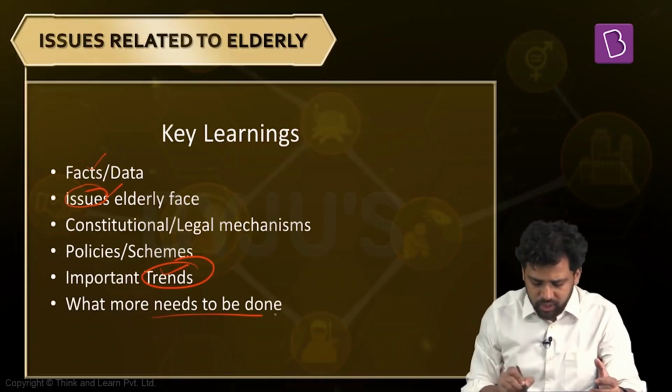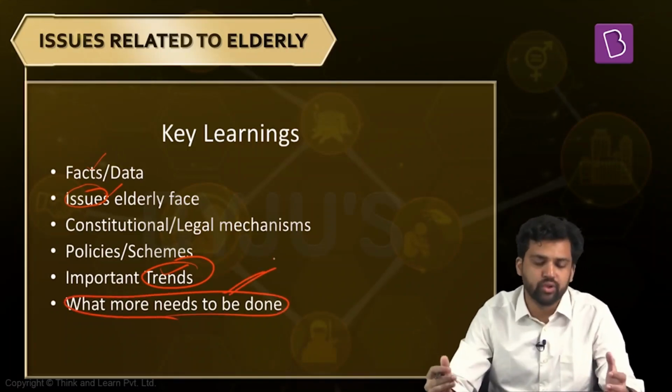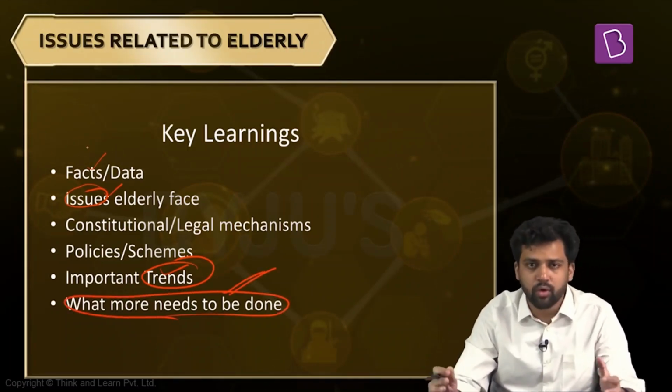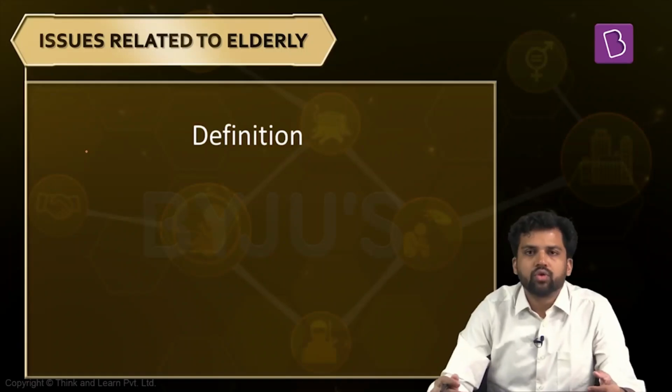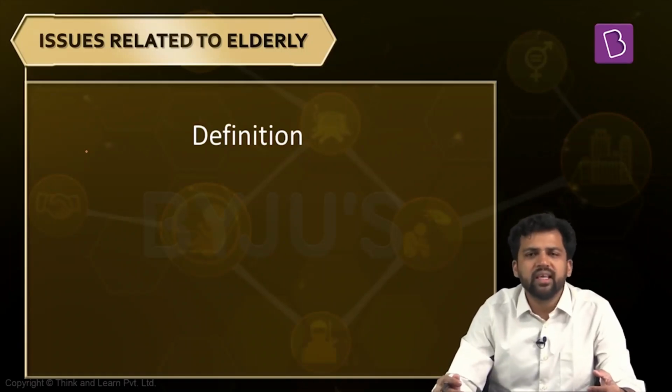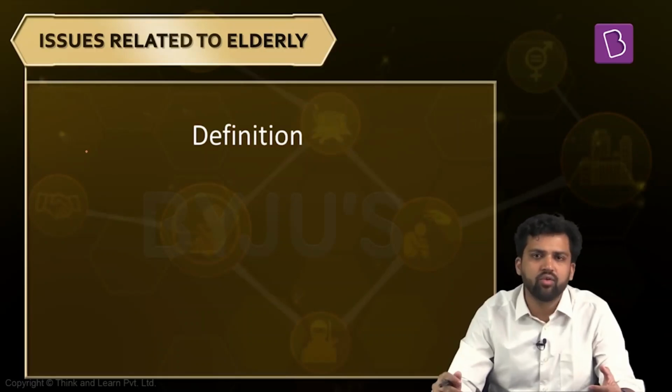Apart from that, we will also look at some solutions. What needs to be done to improve the condition of the elderly in society? So this is going to be the brief overview of things that we are going to cover in the next few minutes. Now, the definition of elderly. Is there any uniform definition for the elderly? Do we have any universal definition for the elderly?